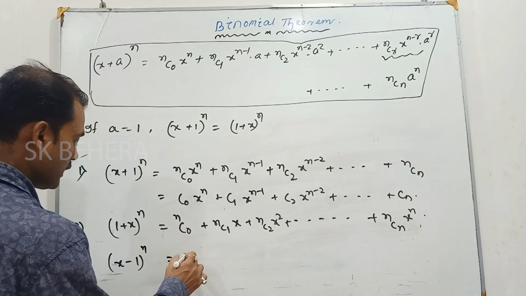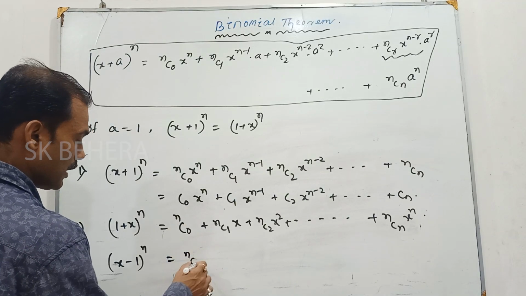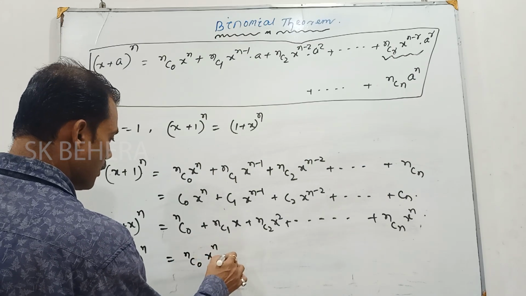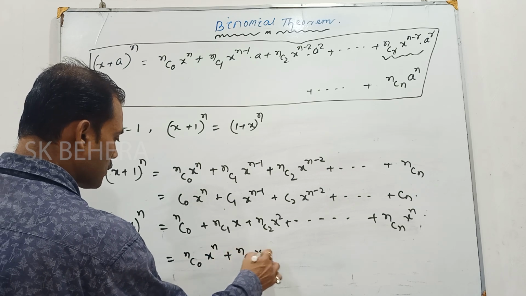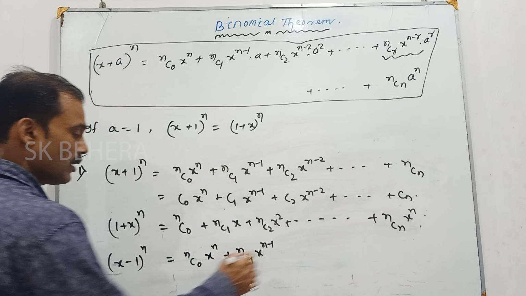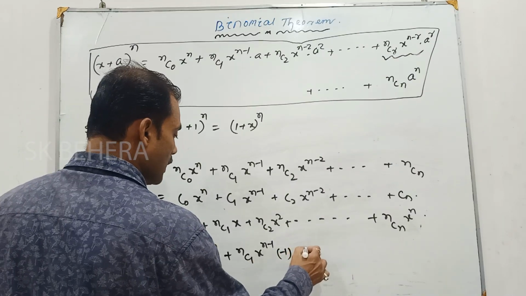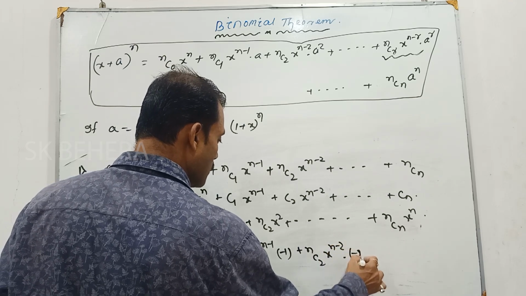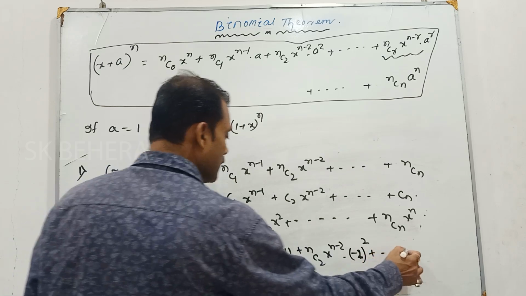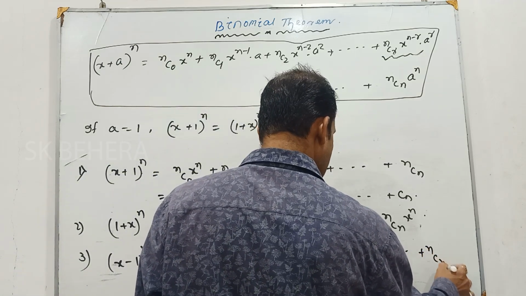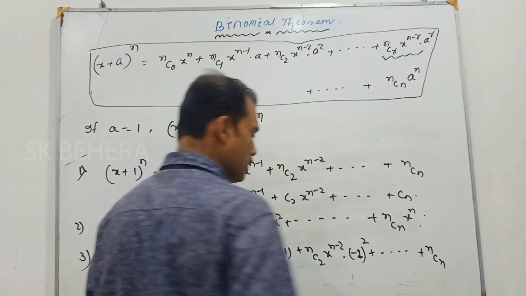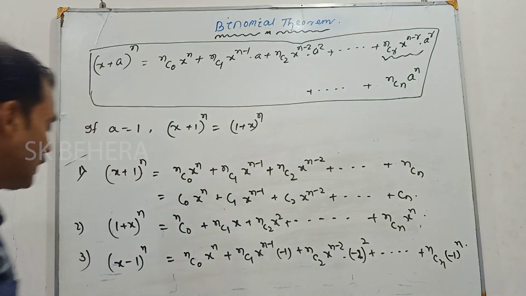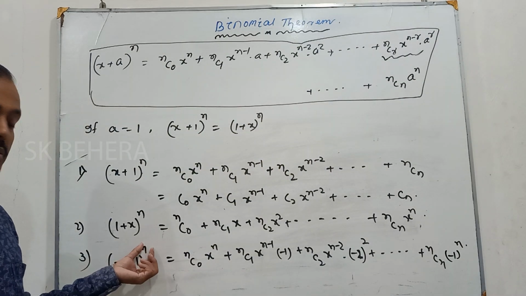This will be nC0 x to the power n plus nC1 x to the power n minus 1 into minus 1 plus nC2 x to the power n minus 2 into minus 1 square plus like this, plus nCn x to the power n minus n, which is x to the power 0, into minus 1 to the power n. So this is x minus 1 whole to the power n.